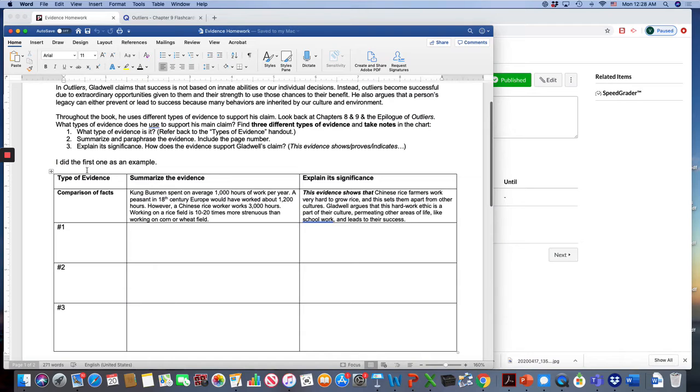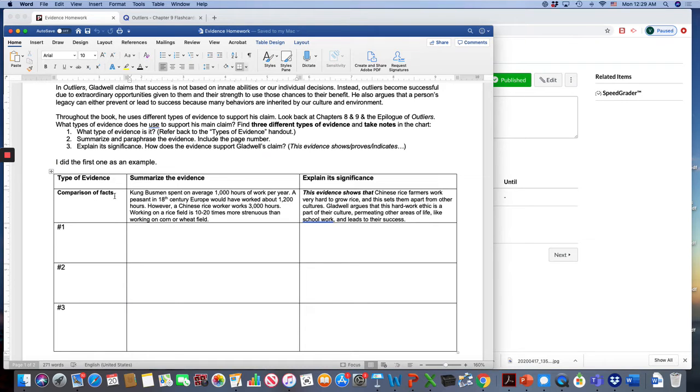And take notes in the chart. First, you just give the type, like this is a comparison of facts. And then you're going to summarize the evidence and paraphrase. You should include the page number, which I forgot to do here and I'll do right now. And then third, explain its significance. So how does the evidence support the claim?